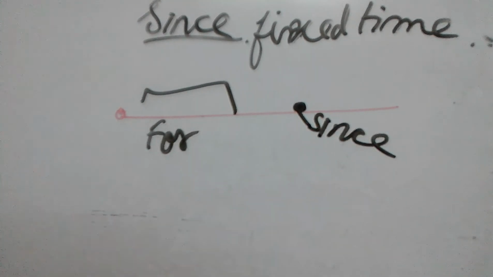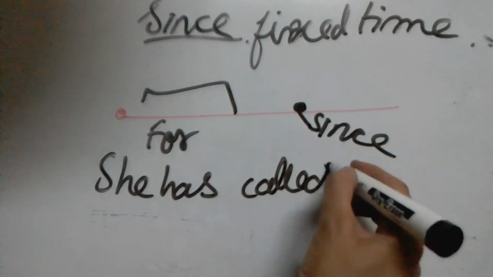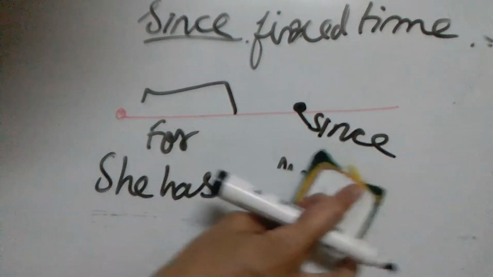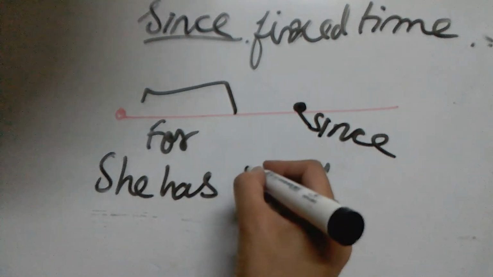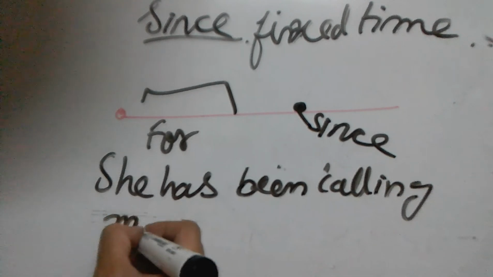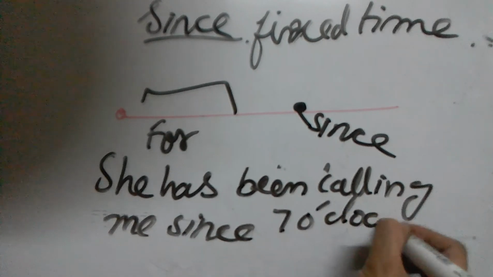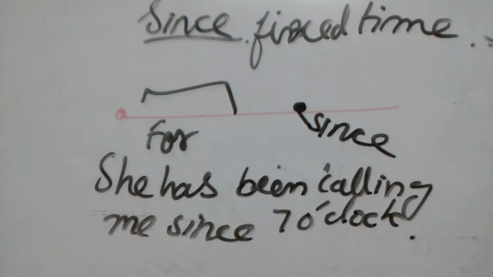So when we mention only days, months, year, then we use for. But when we mention the exact name, for example, she has been calling me since 7 o'clock. So here I have not mentioned days, years or time. I have mentioned only the clock timing. So when the fixed time is mentioned, then since is used.